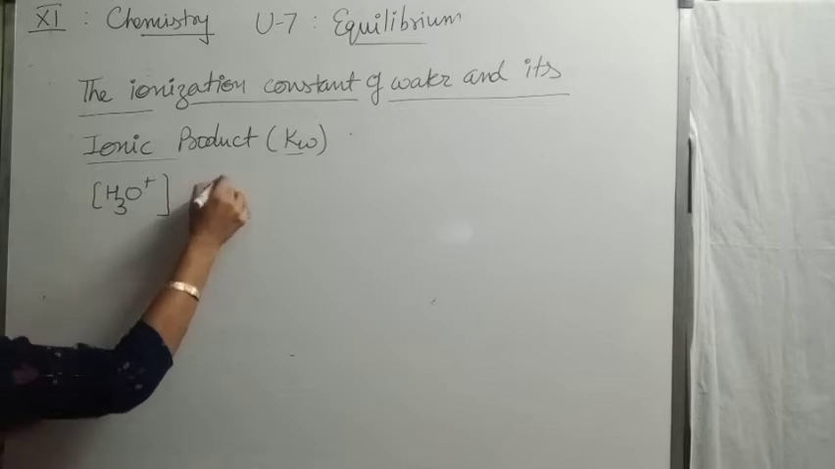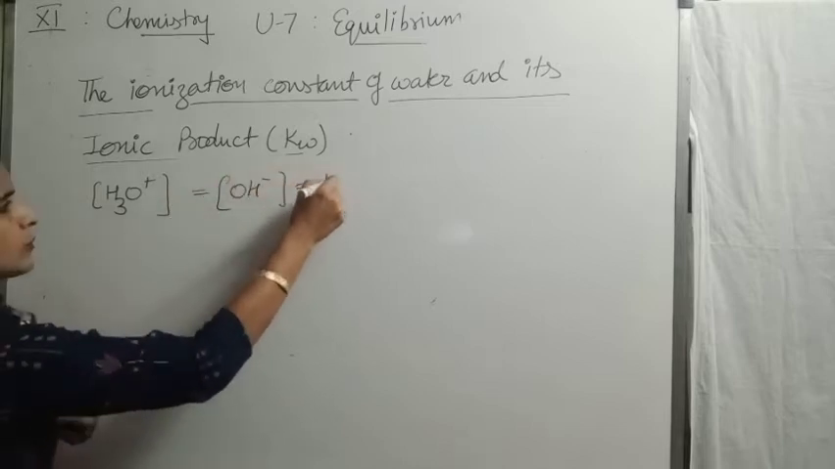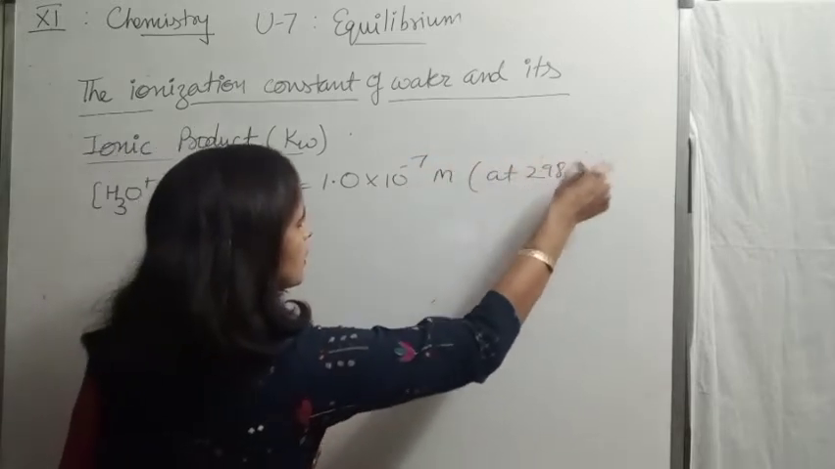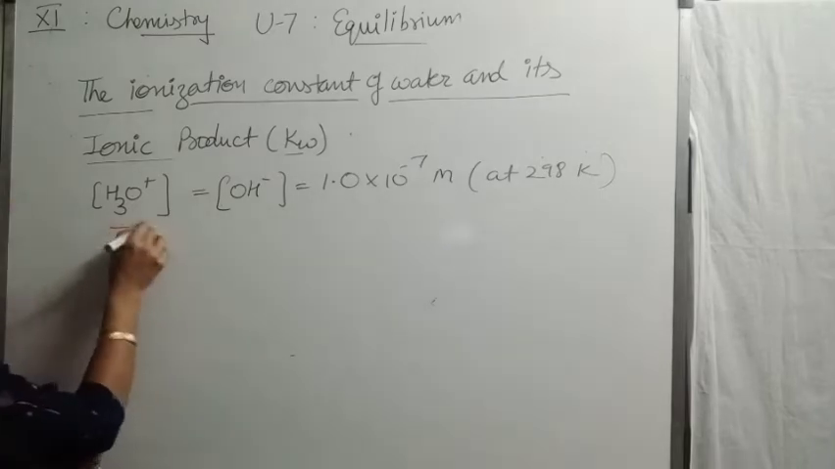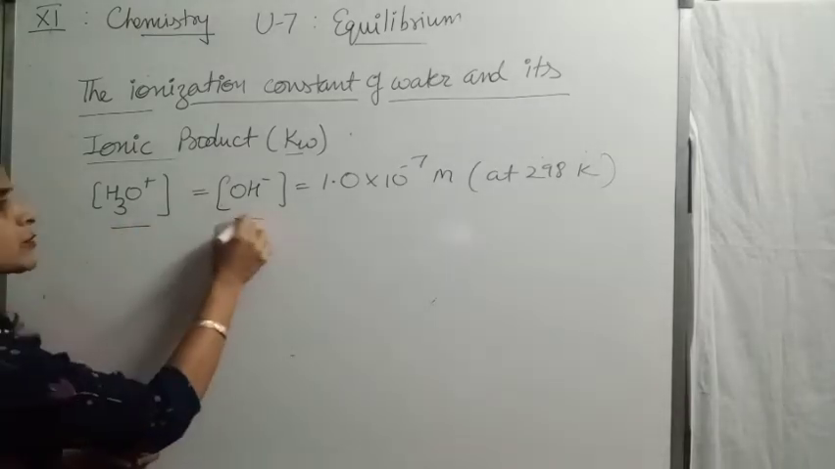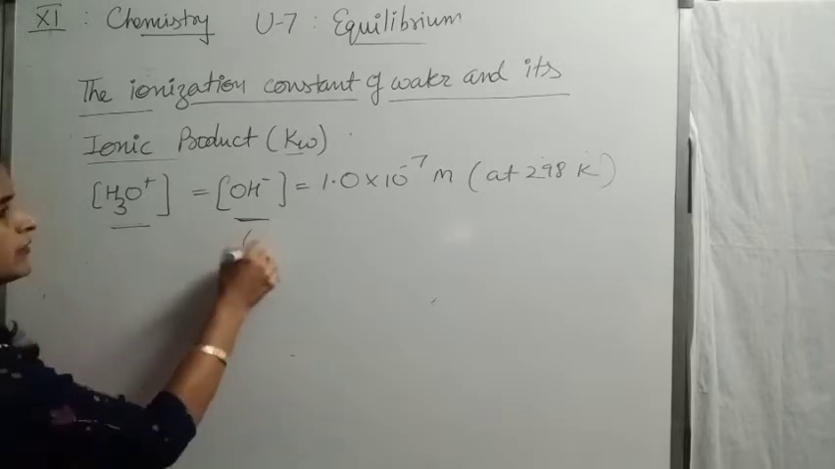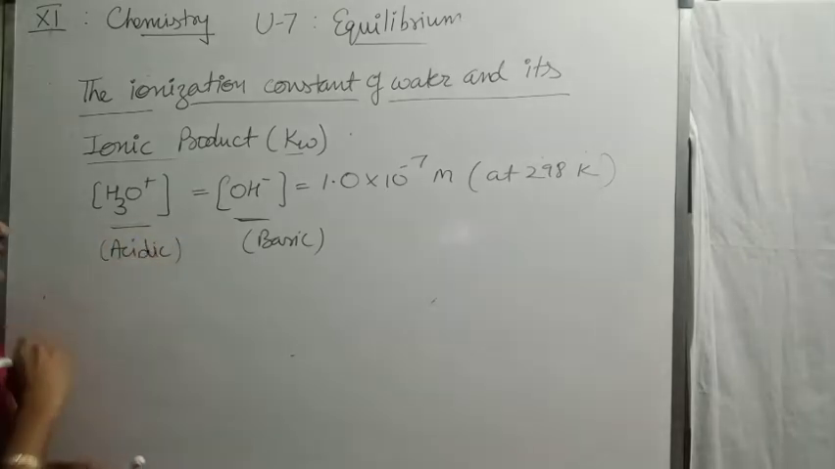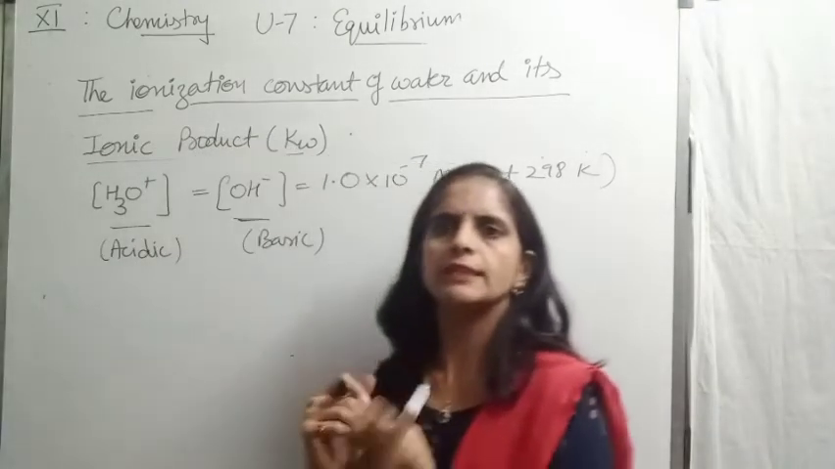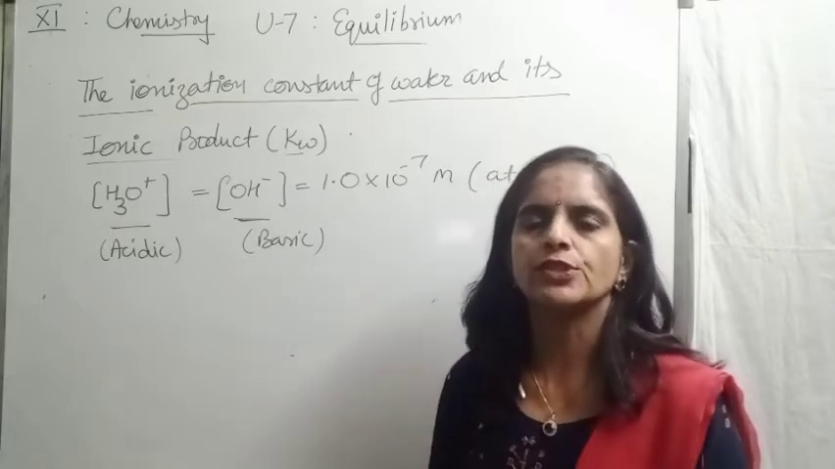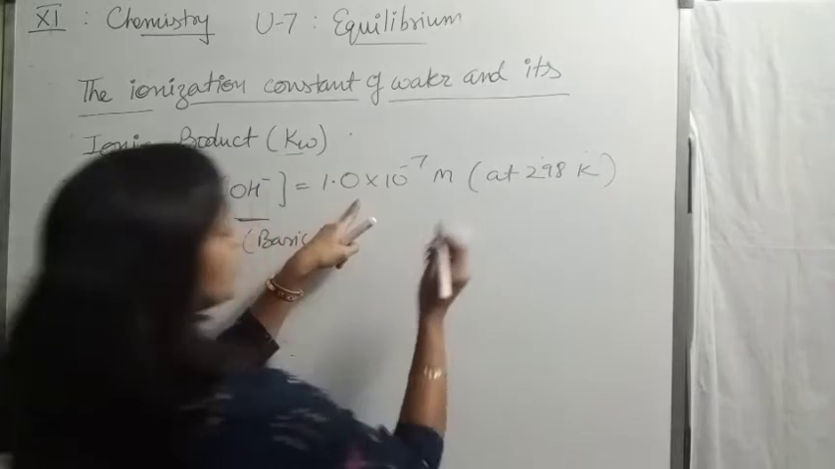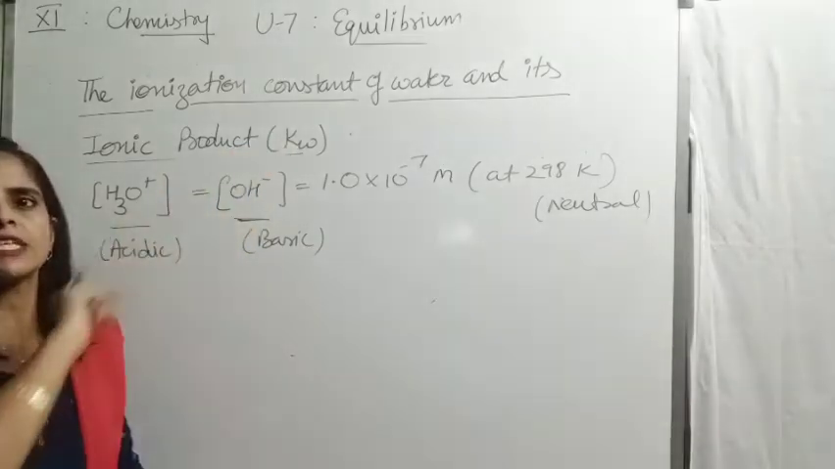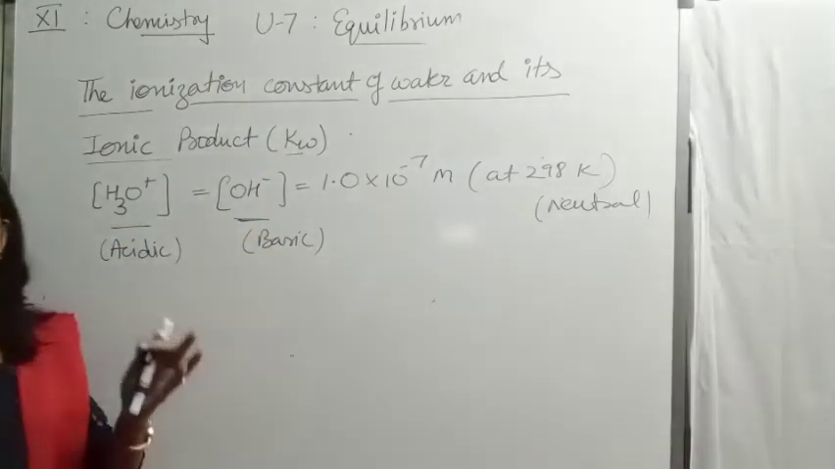If hydronium and hydroxyl are equal, that is 1.0 into 10 to the power minus 7 at 298 Kelvin. So as we know, hydronium ion provides acidic nature to the solution. Hydroxyl ion is responsible for basic behavior. This is for basic nature and this is for acidic nature. So if hydronium and hydroxyl are equal, it means the resulting solution is neutral. So in this situation, the nature of solution will be neutral, if hydronium and hydroxyl both are 10 to the power minus 7, that is equal.